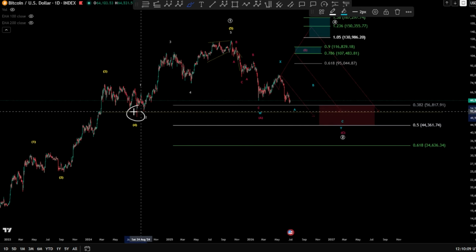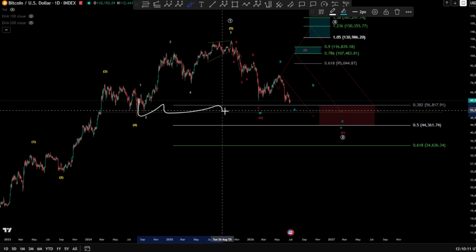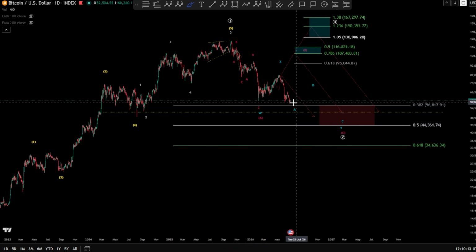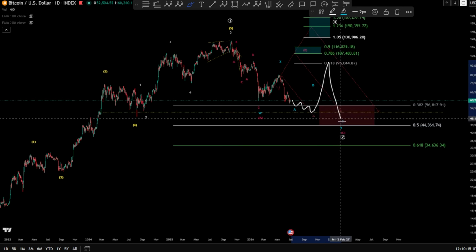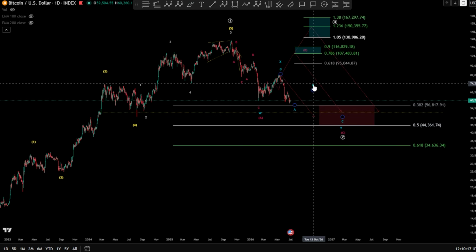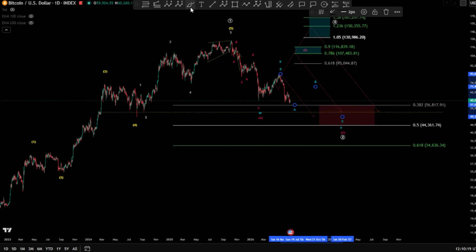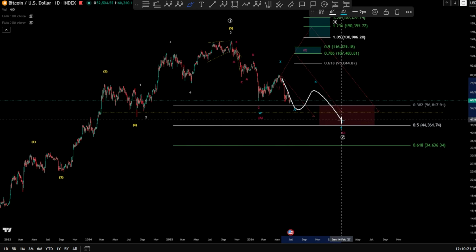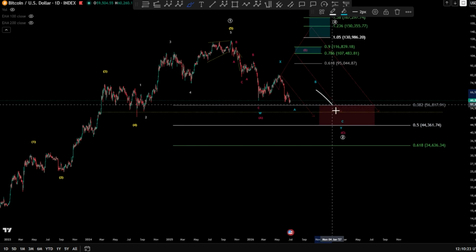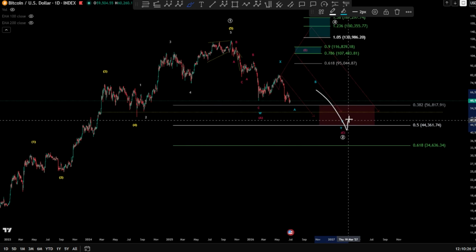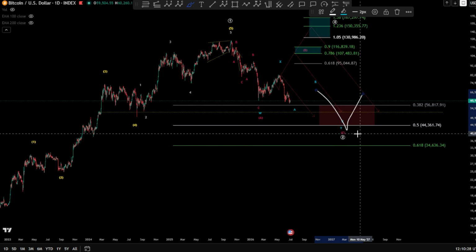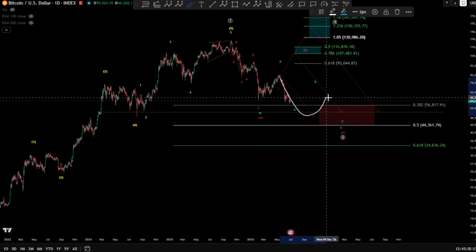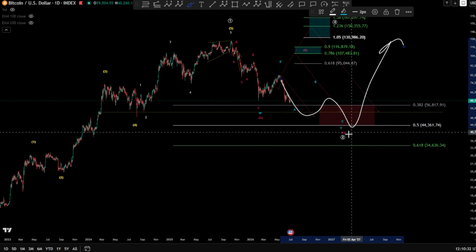44K, taking this low, which is a very, very strong area here, by the way, and I'm expecting something to bounce back, at least in a wave B there, which might be our zigzag. So if we are in an A, B, and a C, the wave C can be extended a little bit. It can even make a V shape there with a 40K exactly, and then start the push toward the upside for a bull run.